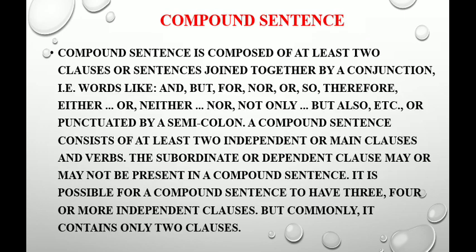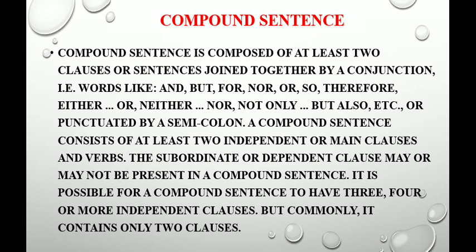Then the next one is the compound sentence. A compound sentence is composed of at least two clauses or sentences joined together by conjunctions. For example, we have and, but, for, nor, or, so, therefore, either...or, neither...nor, not only. These different conjunctions join different clauses in a compound sentence.